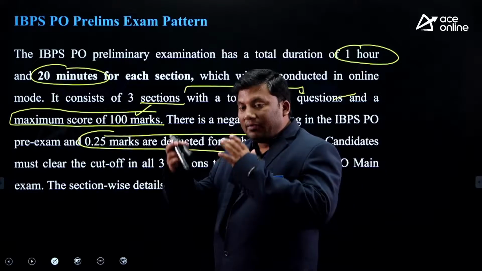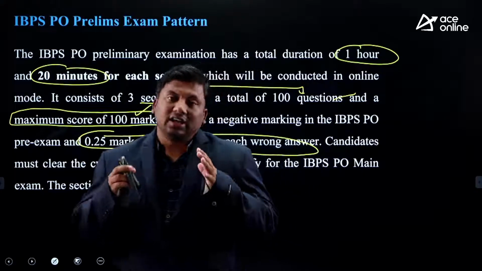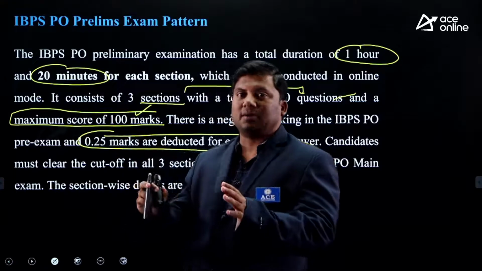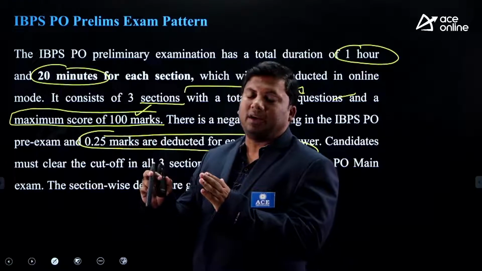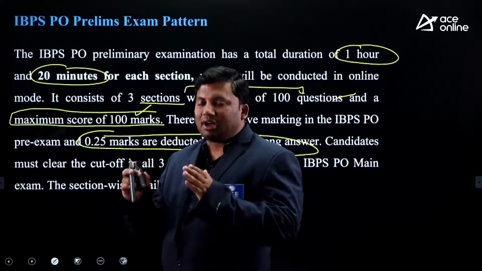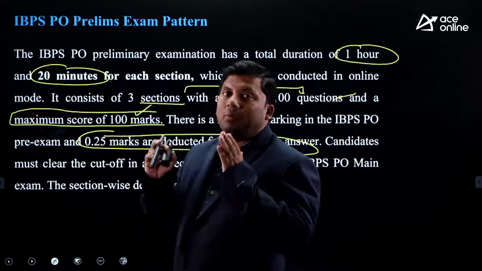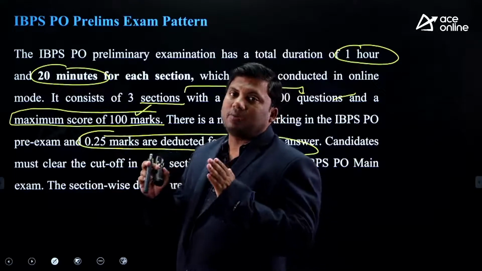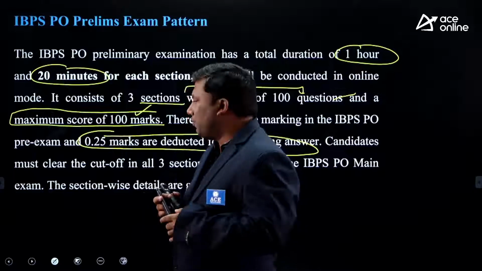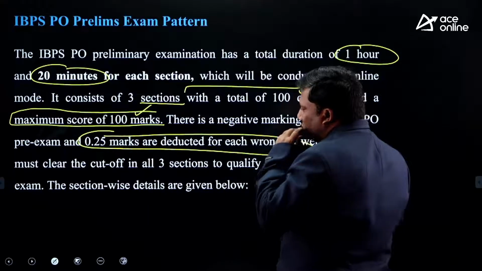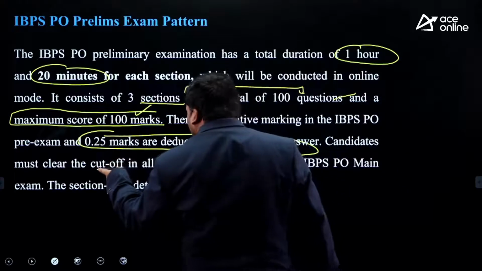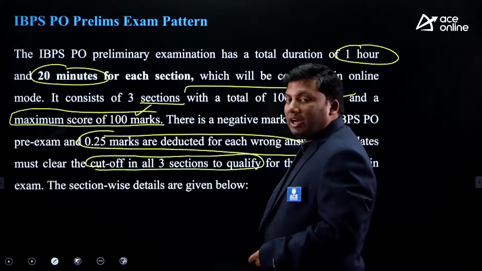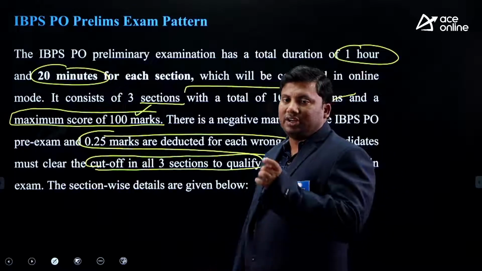Again, I am repeating, this examination pattern is extremely important. First and foremost, the IBPS prelims examination is a 3-section paper. In each section you need to clear the cutoff. In each and every section, 100 questions will be there. Each question: right answer, 1 mark; wrong answer, -1/4. And you need to clear the cutoff in all the 3 sections.